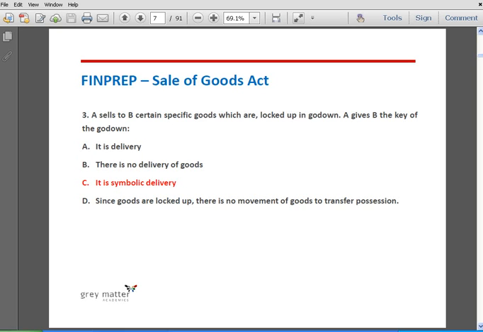So when the goods are not physically delivered to the buyer but delivered by indicating or giving a symbol, the delivery is said to be symbolic. The examples for these are delivery of the keys of the godown in which the goods are lying, then transfer of documents of the title of goods, etc.